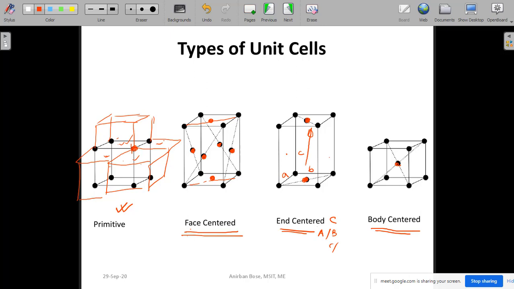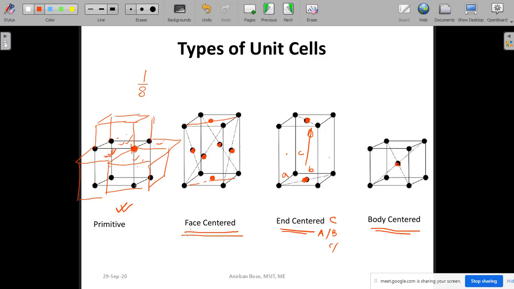That means this point is shared by 8 different cells. So what is the contribution of this point in this cell only? That is nothing but 1/8 part of the point, because this point is shared in 8 cells. So the contribution in this particular cell is 1/8.